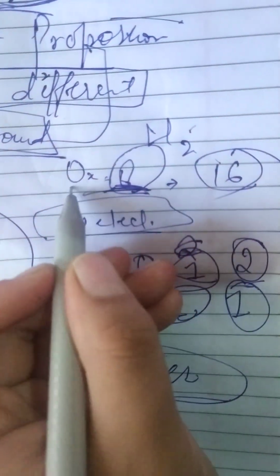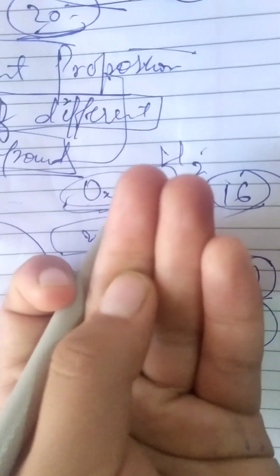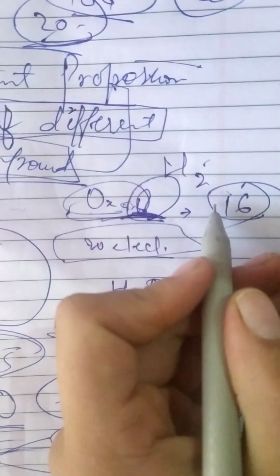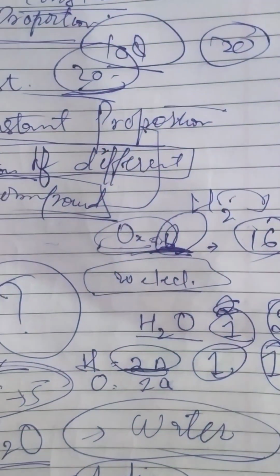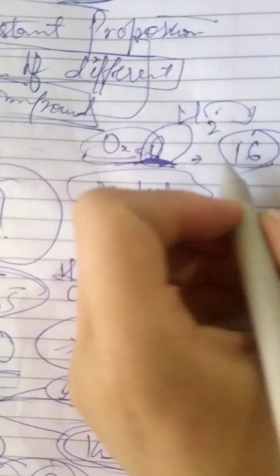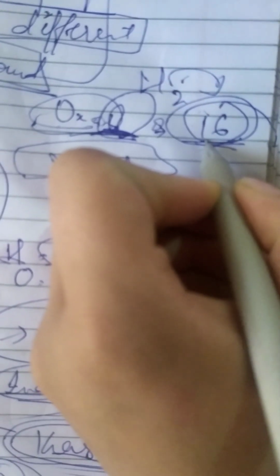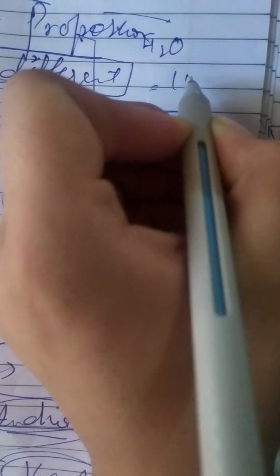Atomic number is where the element lies: hydrogen, helium, lithium, beryllium, boron, carbon, nitrogen, oxygen, like 6, 7, 8. So here it is 8. That's why I told you to learn these. So 8 plus 8 is 16. Let me check whether I'm correct. Yes, I'm correct. So its atomic mass is 16. So we can write it as 2 is to 16. 2 ones are 2, 2 eights are 16. So the composition of H2O is everywhere 1 is to 8.